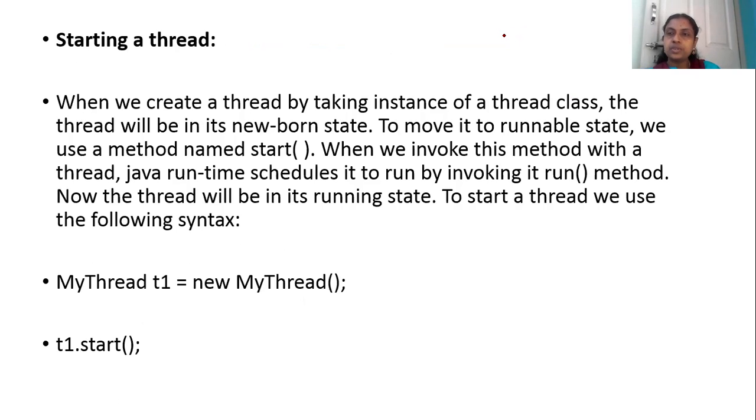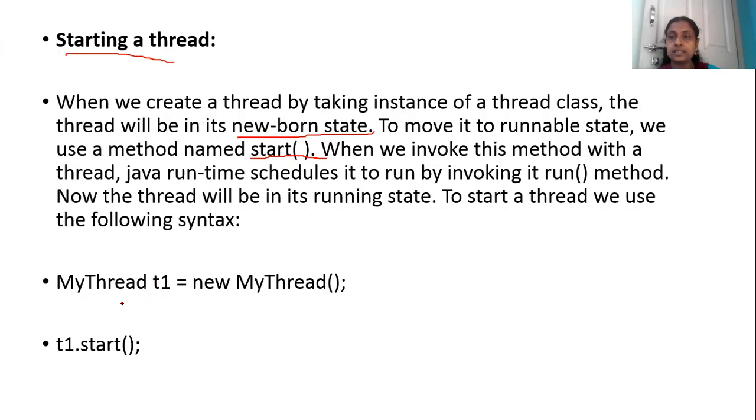Now we will see a few syntaxes of the life cycle, a few stages of threads. Like when I start, what will be the syntax? When I stop, what will go? There are many stages in the life cycle of a thread, and we will discuss a few syntaxes behind them. First is starting a thread. Once you start a thread, your thread will enter into the born state. To specify that you're starting a thread, you need to call a method called start.